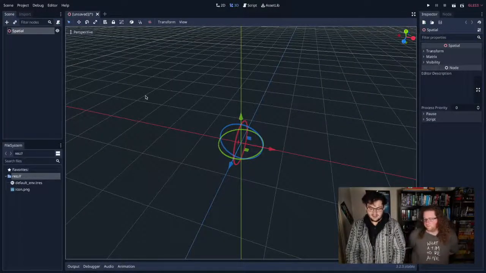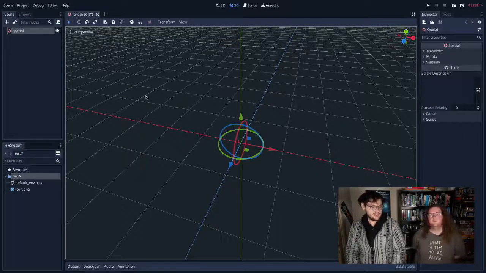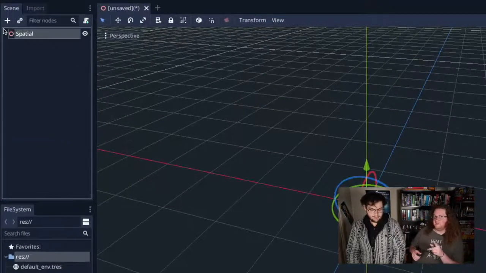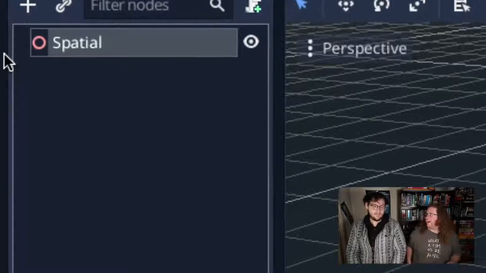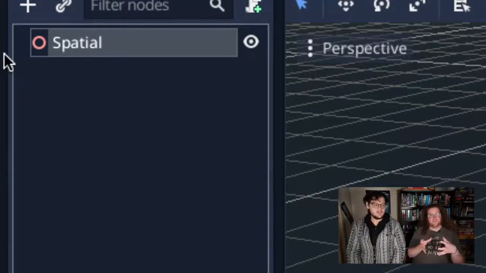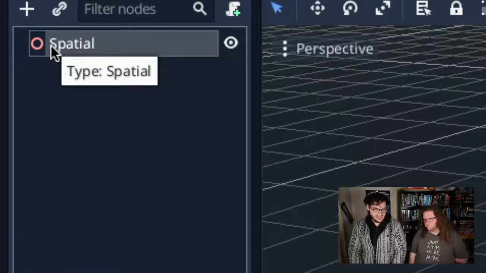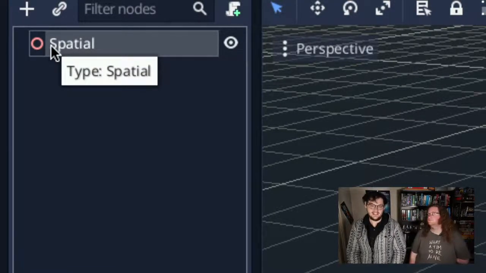Our spatial node doesn't have much more than a transform, which is a position in 3D space. You can see it there. It's got no visual elements, though. It's got an X, a Y, and a Z, and it'll have a rotation and a scale. Anyway, it's in our scene now. We've got it right here. A spatial node is the parent of all 3D things in Godot.